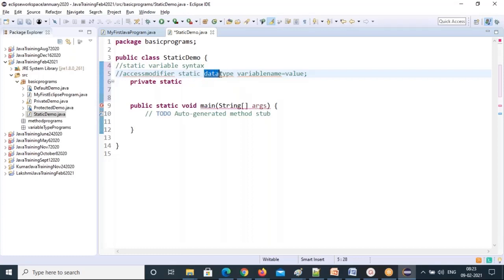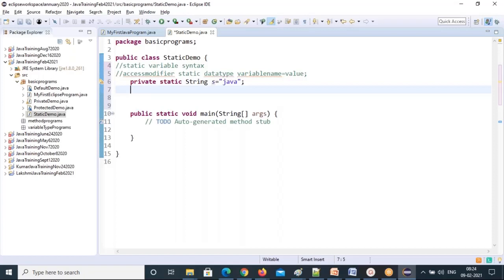Then what do I need to write next? The data type. I'll just take String. I'll give the variable name, and I'm giving a value. How do we represent a string value? In double quotes, inside which I'm giving Java. That's my first static variable.